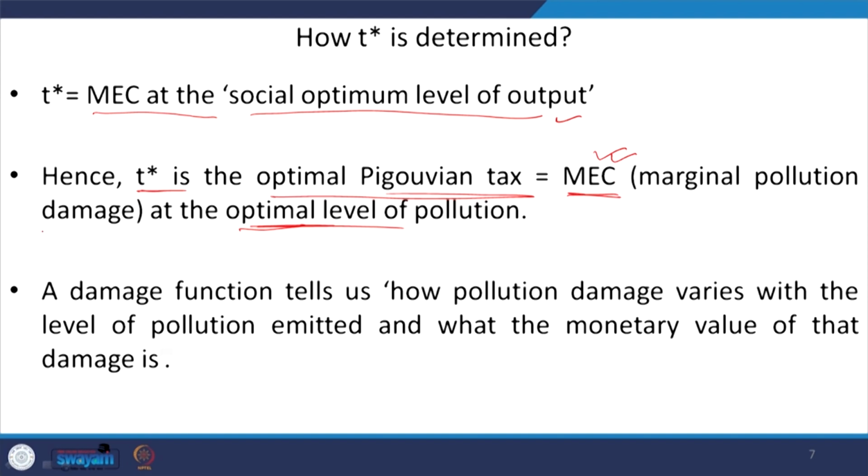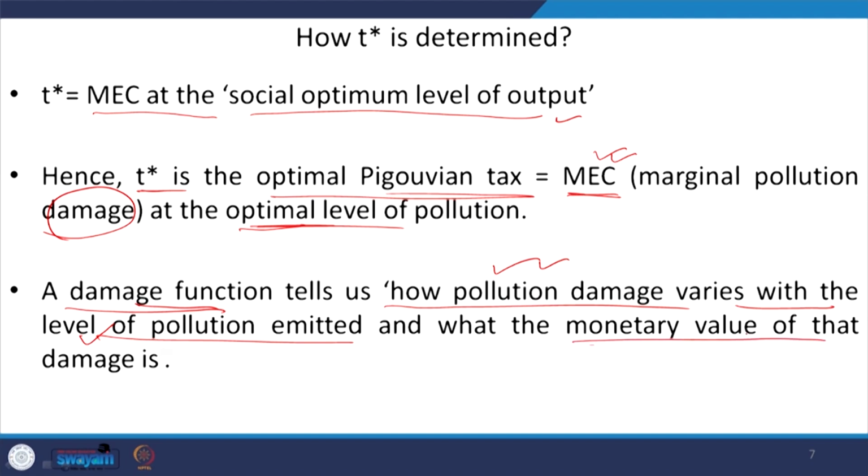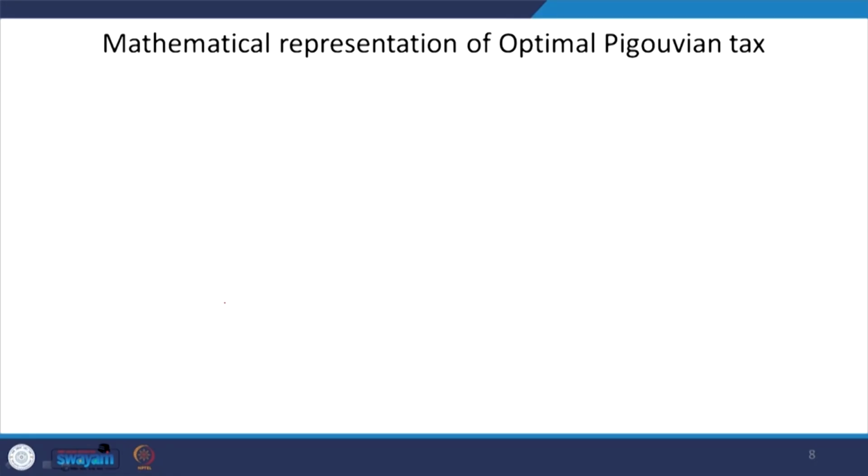So, in this case, when marginal external cost is there, what is the cost? Cost is in terms of the pollution damage. So, what is this pollution damage? This is a damage function, right. This can be understood by a damage function, and this damage function tells us two things. One is how pollution damage varies with the level of pollution emitted. This is the first thing. The pollution damage can vary with the extent or level of pollution emitted, and the second one is how the pollution damage can vary depending upon the monetary value of that damage, right. So, these two things are explained in this damage function.